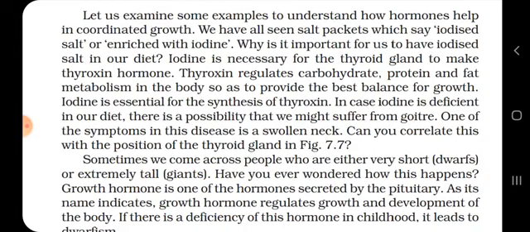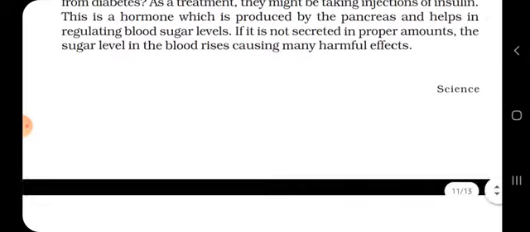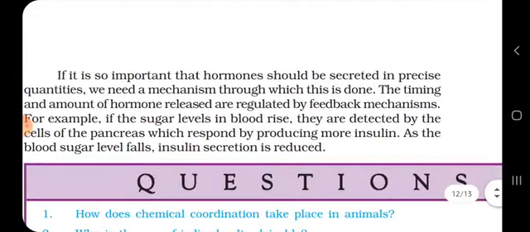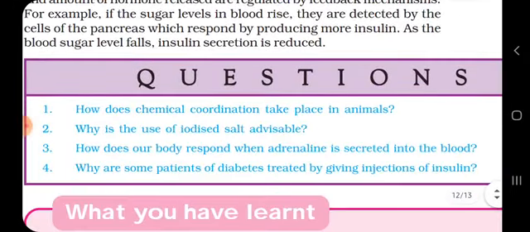Now these thyroxine are also responsible to regulate carbohydrates, proteins and fat metabolism in the body to provide the balance for the growth, and thus iodine is essential for the synthesis of thyroxine. And if there is a deficiency of iodine, people may also suffer from goiter. The symptom of goiter, I told you, is the swollen neck.